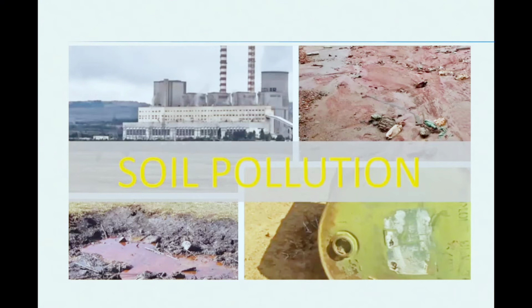Sometimes painters or some people also throw chemical substances into the soil. It also creates soil pollution. Why is it called soil pollution and what happens? Do you have any idea? Yes, when it falls into the soil, the soil's general productivity will be damaged and it creates a huge amount of problems. So students, let's see our next slide.